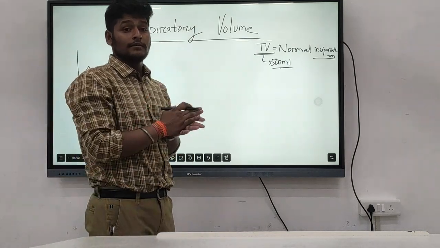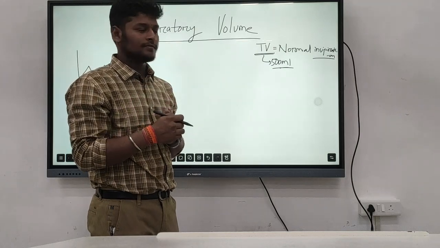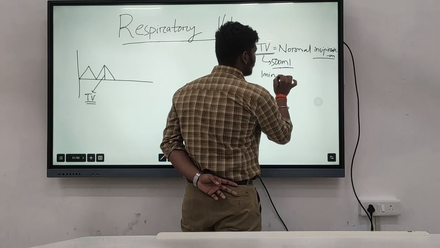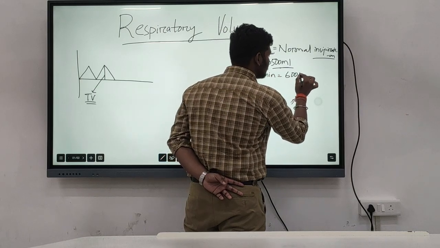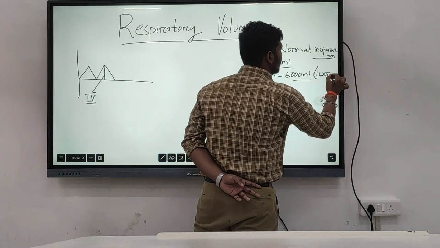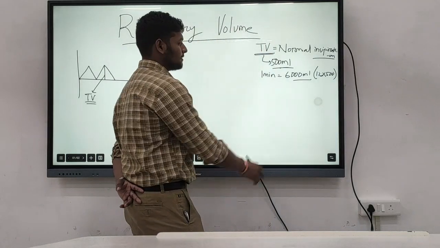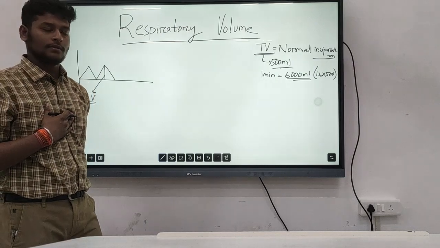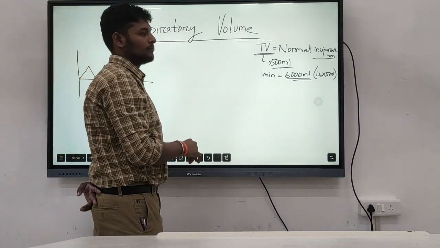In 1 minute we breathe 12 times. So according to that, in 1 minute we will inhale 6000 ml, by simple mathematics: 12 into 500. This is 6000 ml that we are inspiring inside our body. So this is the tidal volume.